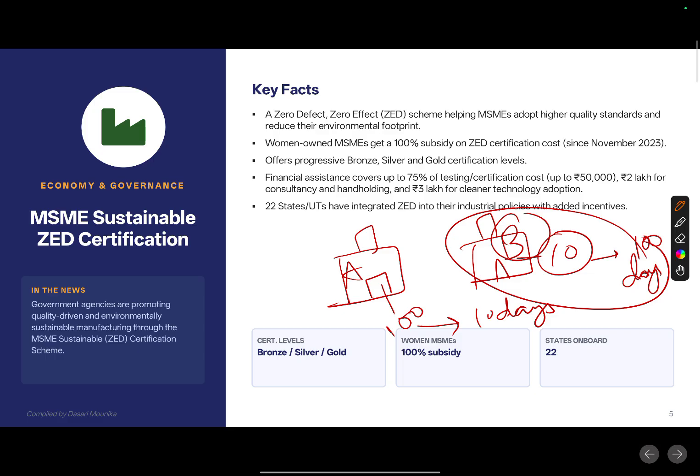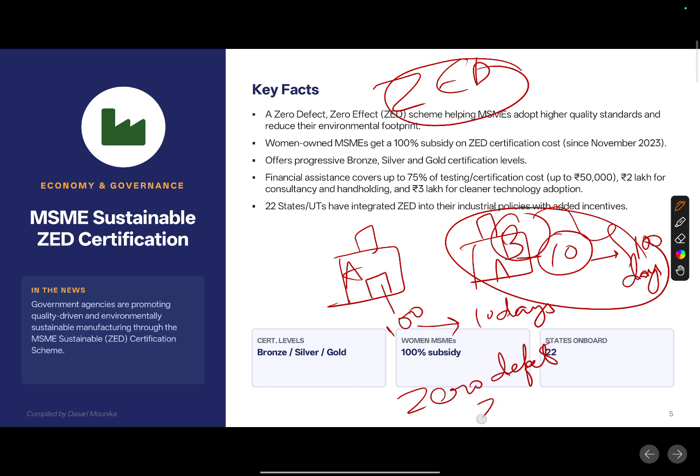So to make this a certification, MSME has come up with a scheme called Z, which means zero defect and zero effect. Zero defect and zero effect. Here zero defect means that obviously no product can have zero defects, but we minimize the defects.